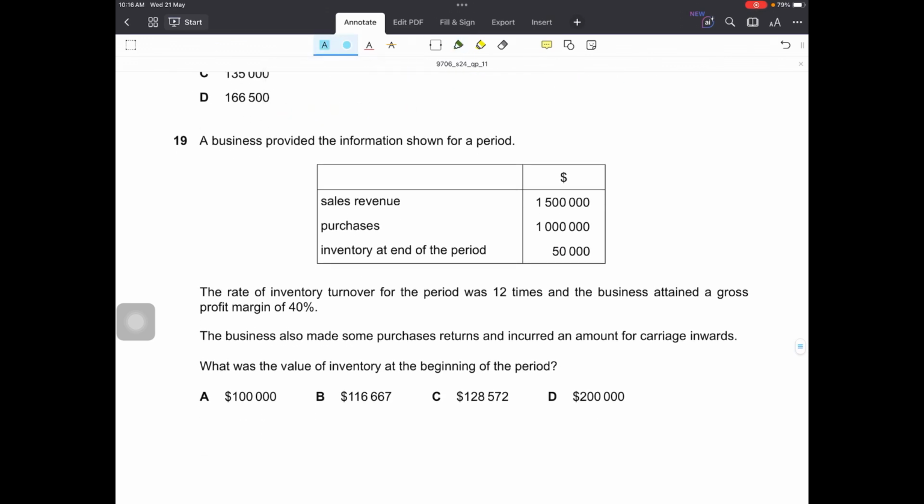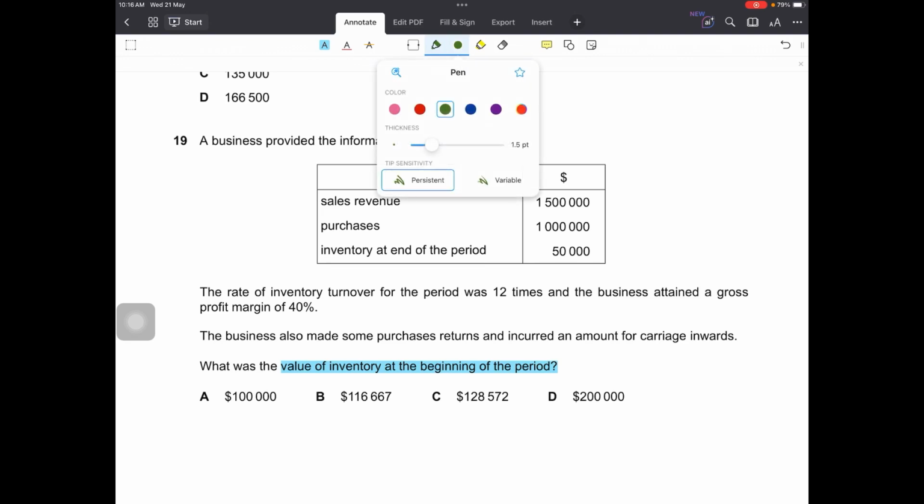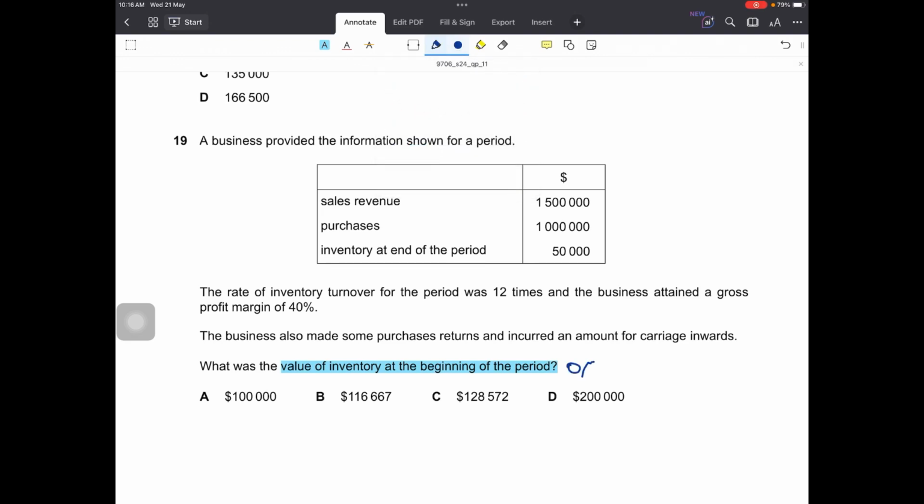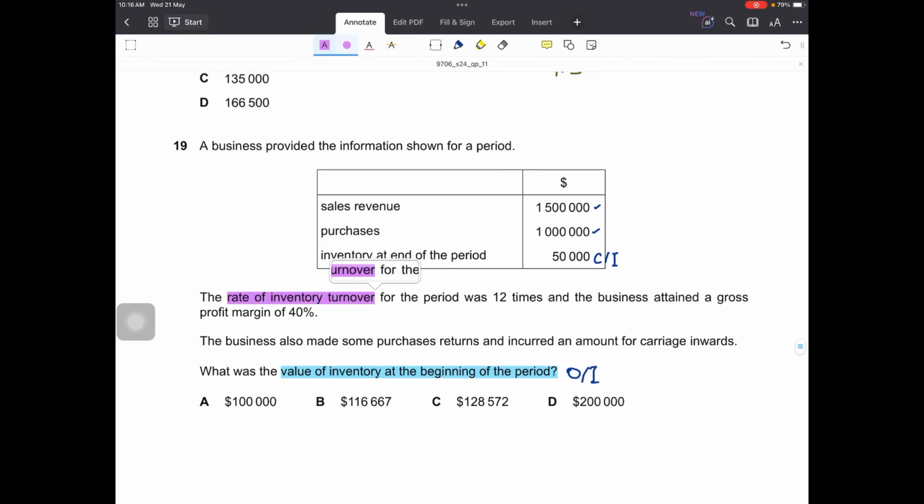Question number 19. A business provided the following information for a period. Let's read the question first. What was the value of inventory at the beginning of the period? Right. So what are we asked? We have to find out the opening inventory. In the question we have sales revenue, purchases, and inventory at the end, that is, closing inventory. And what else are we told? We are told that the rate of inventory turnover for the period was 12 times.